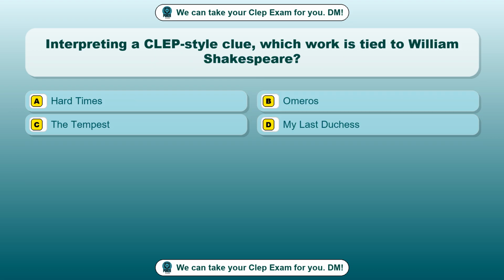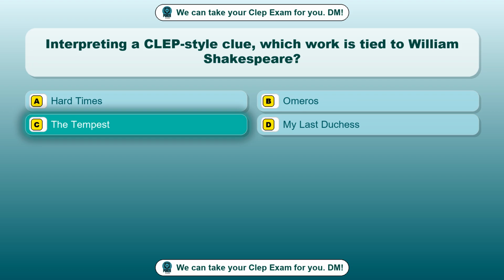Question 82. Interpreting a CLEP style clue, which work is tied to William Shakespeare? Option A. Hard Times. Option B. Omeros. Option C. The Tempest. Option D. My Last Duchess. The correct answer is option C.